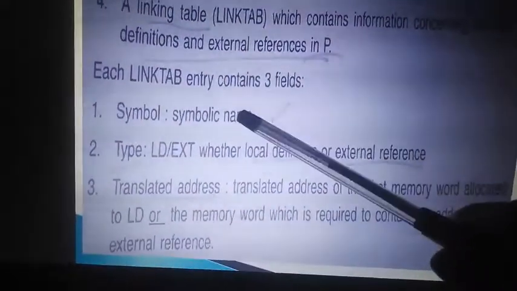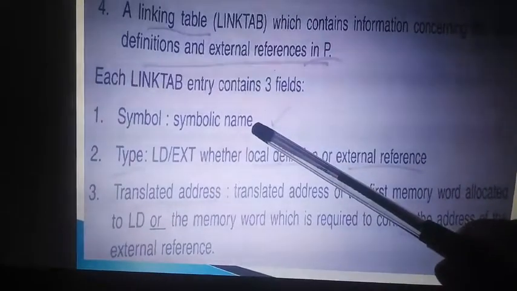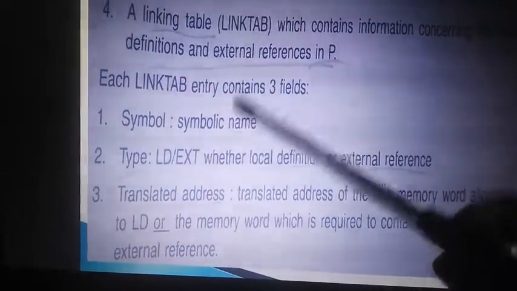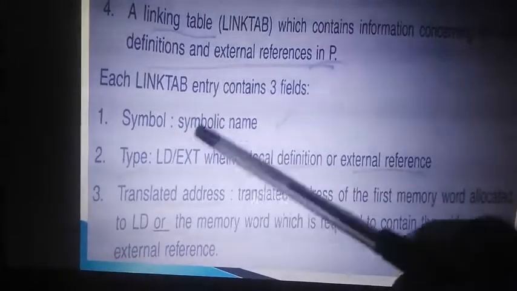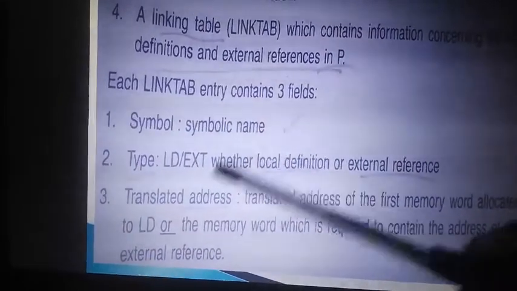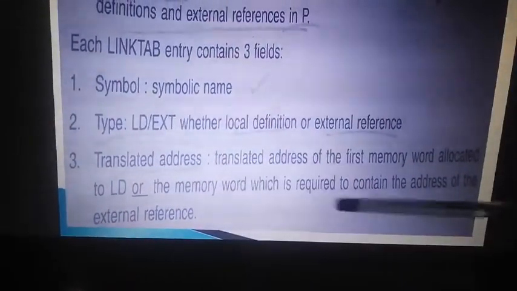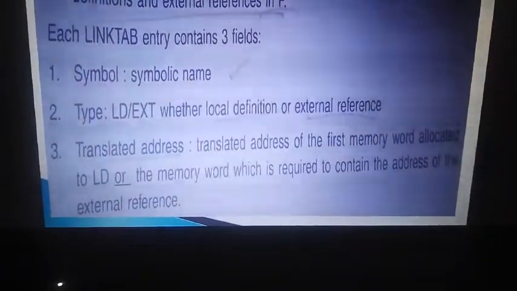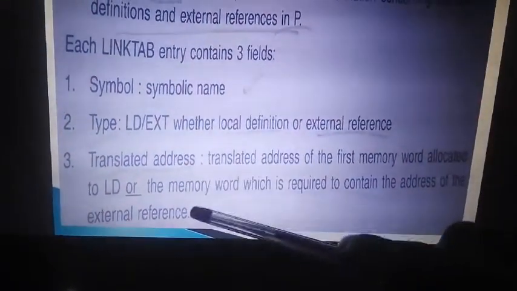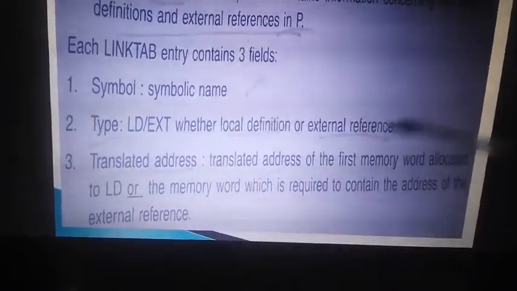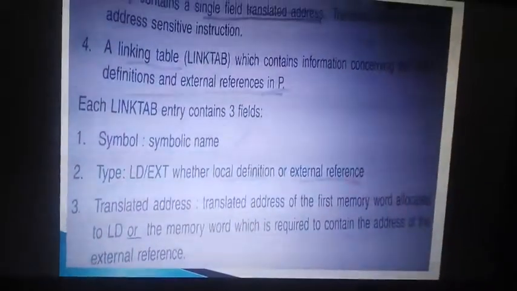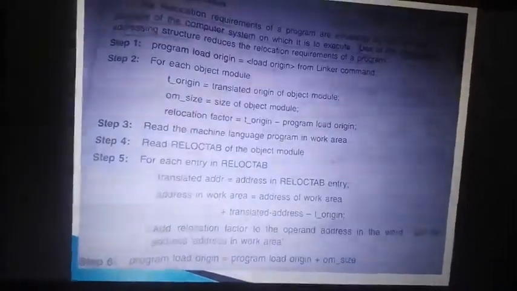fields: the symbol, the name of the external reference or internal local; the type, whether it is local or external; and the translated address, means if you have a LD, it will have the first memory word of the LD. Clear? Or it will be required to contain the address of an external, or if it is external it will be represented as 00, it does not have the address. Clear? So this is what is given.